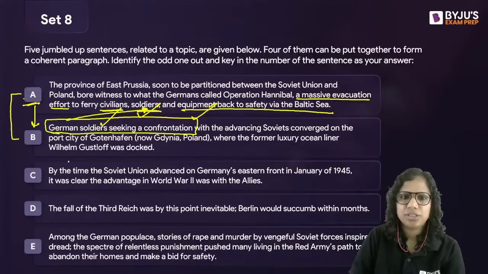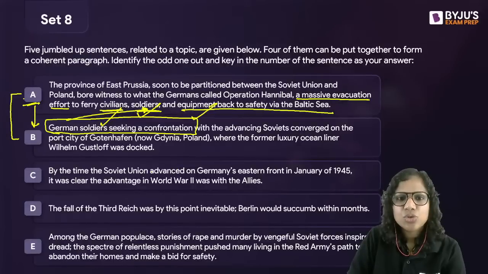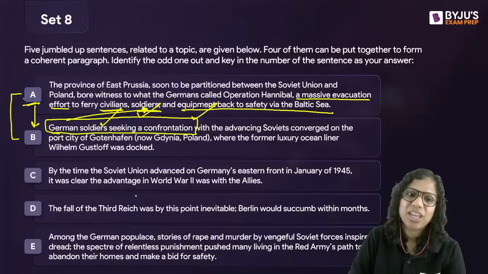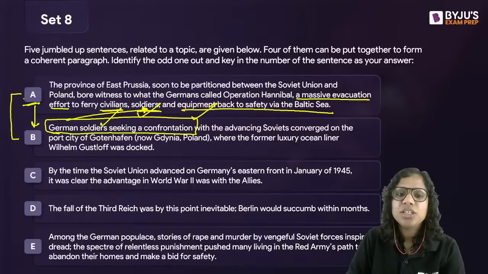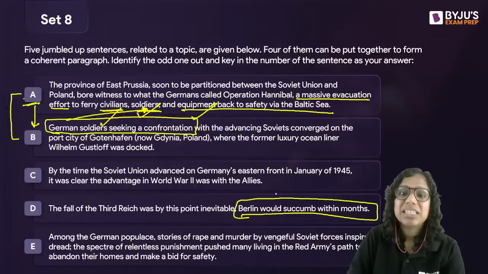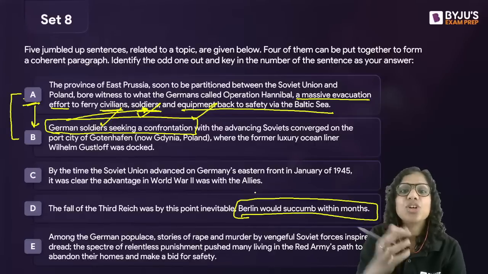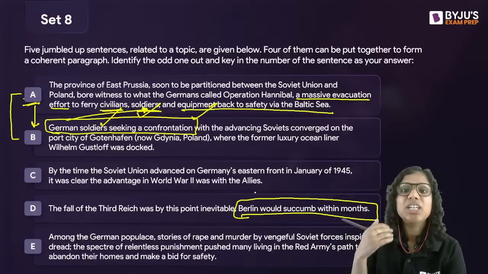Then I read further. By the time the Soviet Union advanced on Germany's Eastern Front in January of 1945, it was clear the advantage in World War II was with the Allies. The fall of the Third Reich was by this point inevitable. Berlin would succumb within months. That means Germany was on the side that was getting defeated.